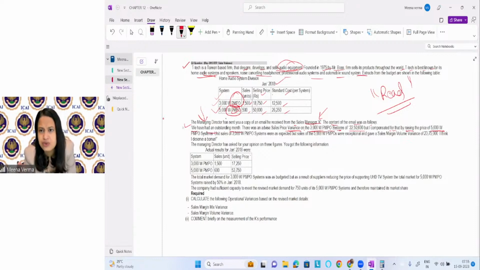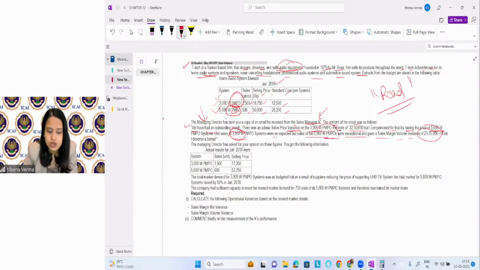So they have given you that there was a sales price variance and they compensated by increasing the price. Units sold of 3,000 of this product were expected, but the actual sale was this. They expected to sell 3,000 units, but what is the actual sale? That was exceptional and gave a sales margin of this.